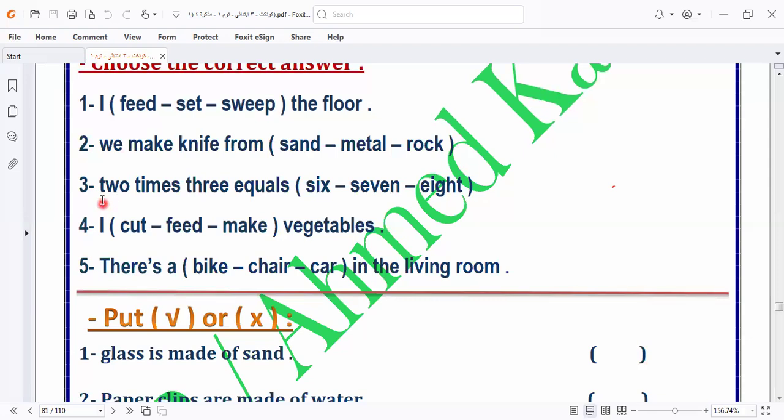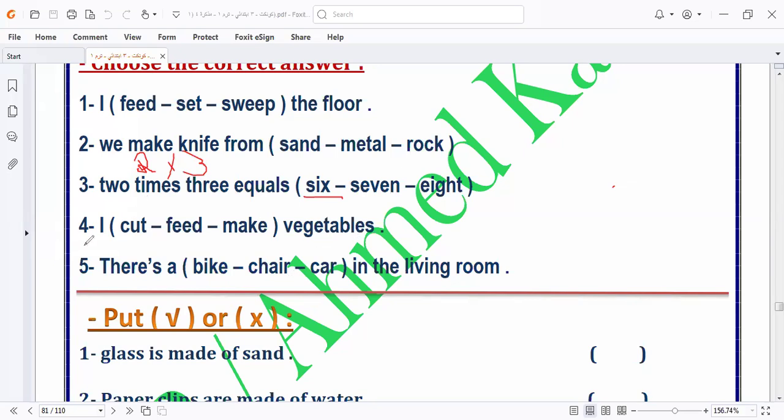Writing the letter at the beginning of the sentence in small letter is a mistake. And this is also a mistake. You must write W in capital letter. 2 times 3, I will write it in digits. 2 plus 2 equals 4, and 4 plus 2 equals 6. So the answer will be 6 here.